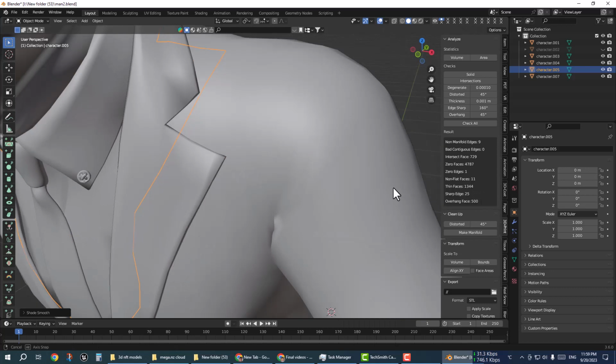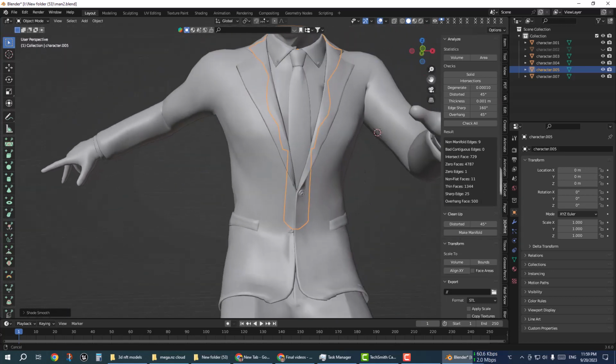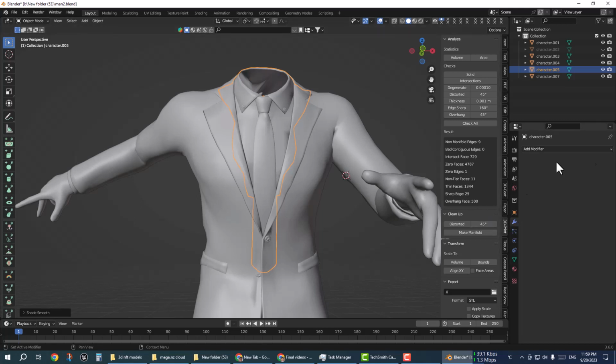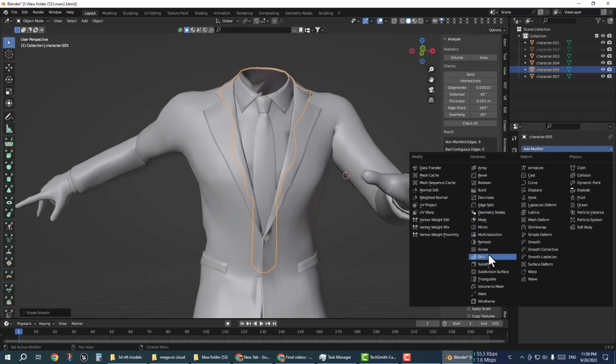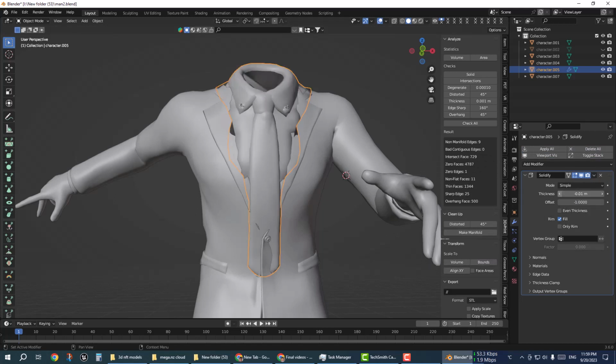I click Shade Smooth again. Once done, the next process is on the right side: Add Modifier, and select the Solidify modifier. Then the thickness needs to be about -0.01, depending on the project mesh.